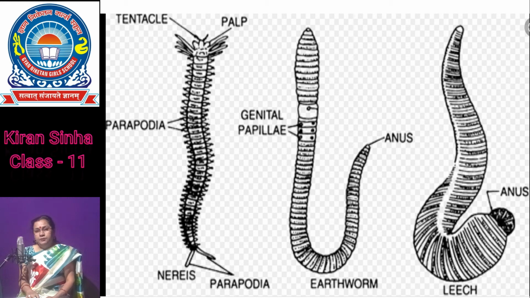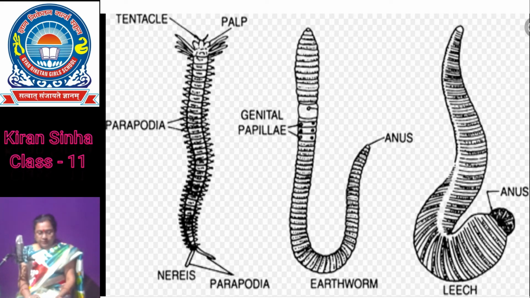For example, the earthworm, the two earthworms come closer, they attach and they share the gametes with each other and cross fertilization takes place. Earthworms are hermaphrodite. The testis and ovaries are present in the same organism, but they cross fertilize with each other.